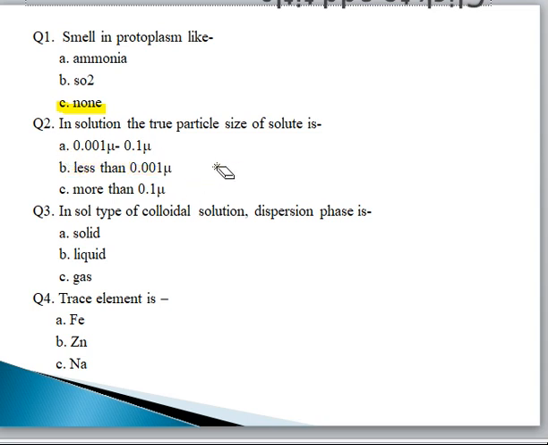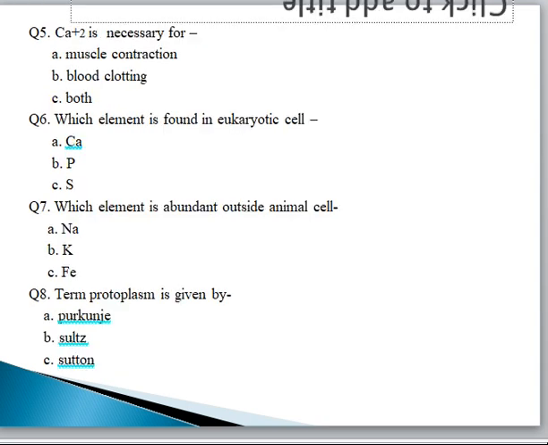Question number 3. In a sol type of colloidal solution, the dispersion phase is solid, liquid or gas. So the correct option is liquid. Trace element is iron, zinc or sodium. The correct option is zinc. Zinc is a trace element in cells. Calcium is necessary for muscle contraction, blood clotting or both. So the correct option is both.